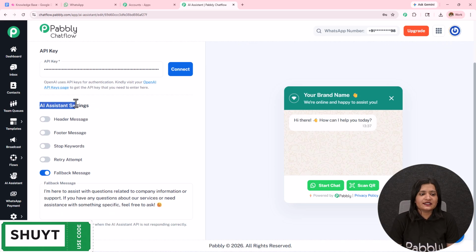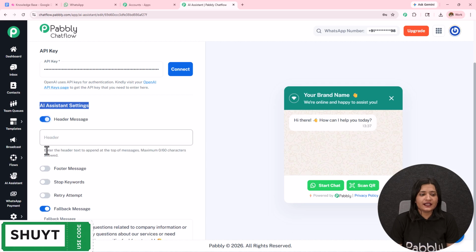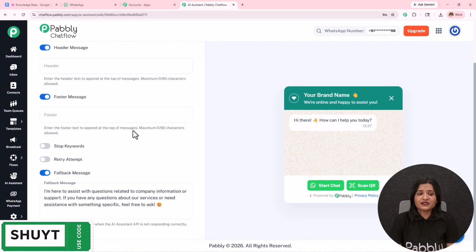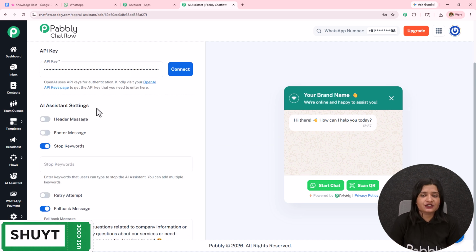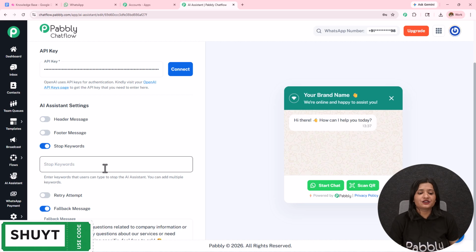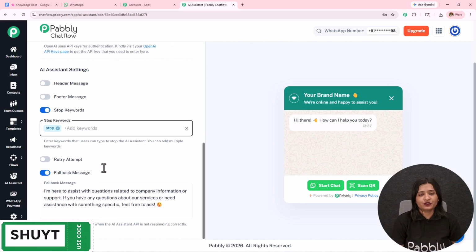Now here I have this AI assistant settings. If I toggle on the header message and the footer message, whatever message I provide will start displaying. Then we have the stop keyword. So when the user does not want to get replies from the AI agent, or when they want the matter escalated to human support, they can send this particular keyword and the AI agent will stop replying to the queries. I'm going to enter this stop and then press enter. In this manner, I have added this particular keyword.